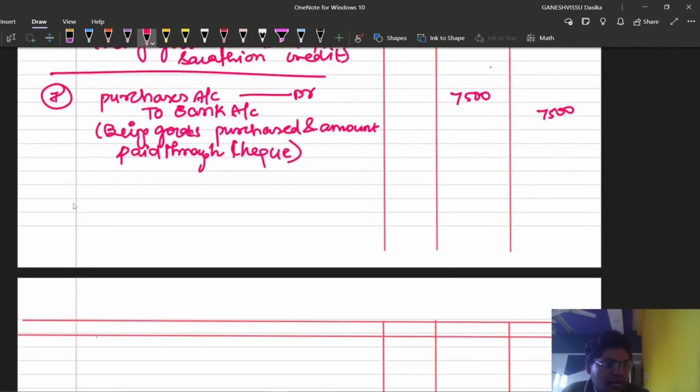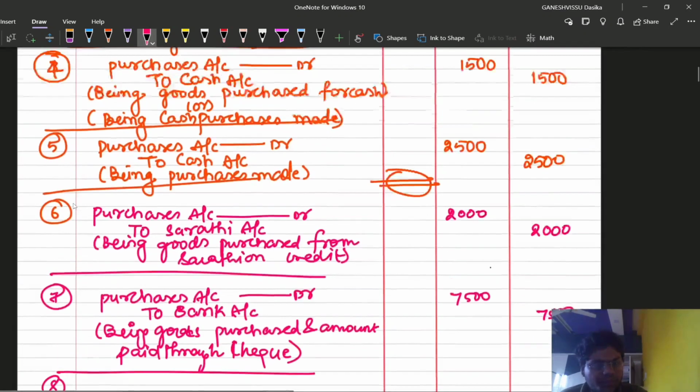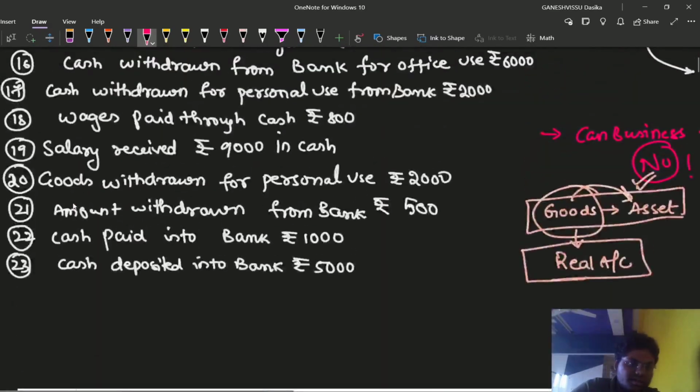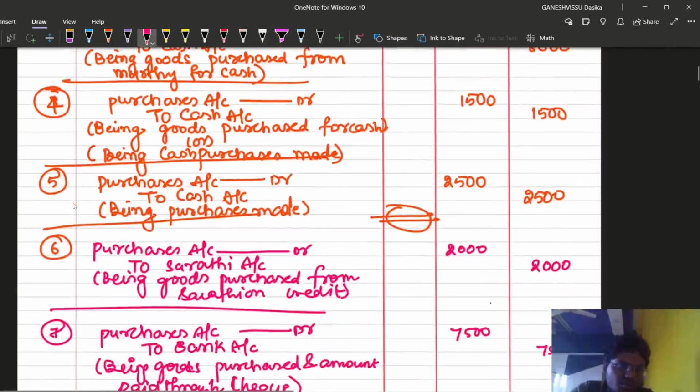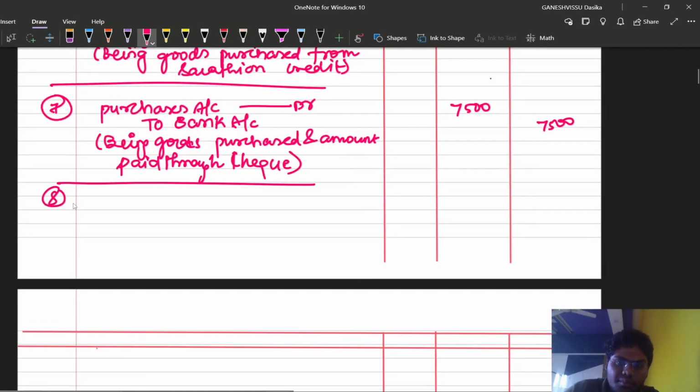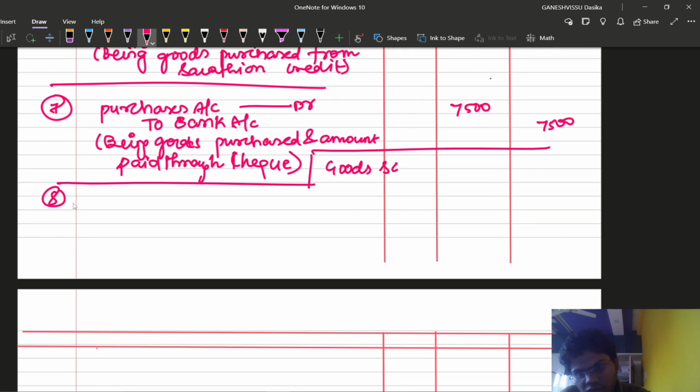So can I write here the eighth transaction? Goods sold for cash rupees 3000.